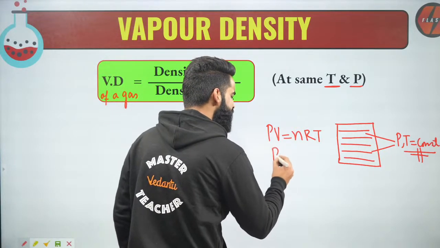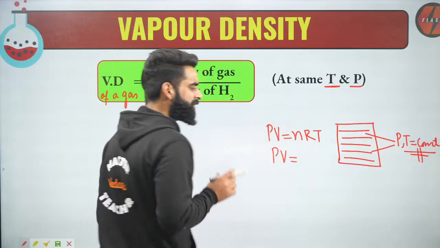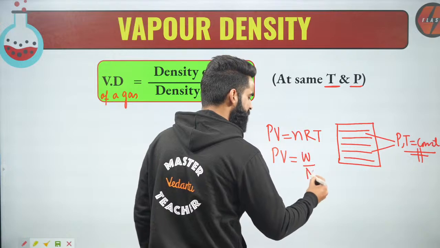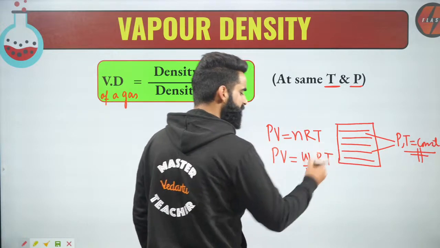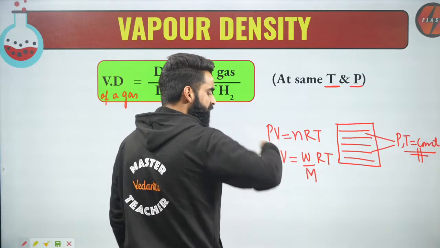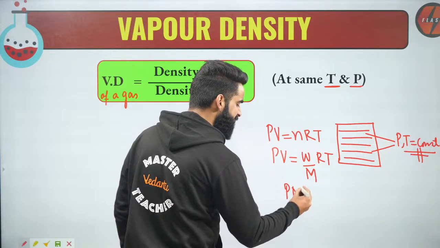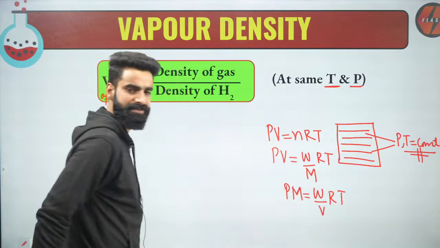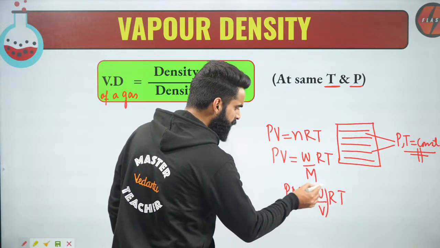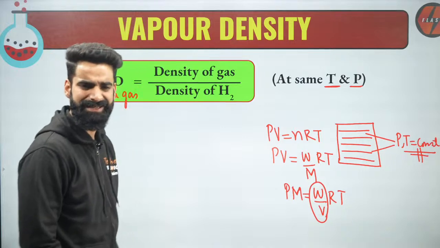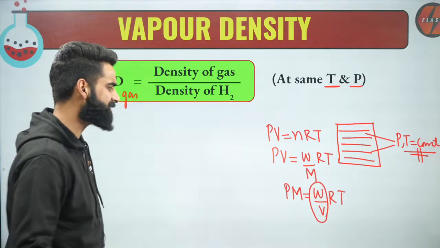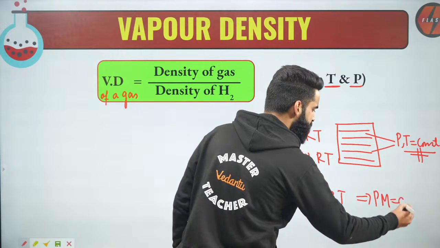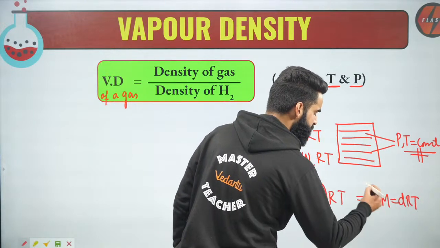Now I can write it like this: PV is equal to n RT, where the number of moles of the gas is simply given by mass of the gas divided by molar mass of the gas. So PV = (W/M) RT. If I shuffle this equation a bit, I can write it as PM is equal to (W/V) RT. What do we call this term W by V, mass by volume? Do we call it density? Absolutely. So I got one simple relation: PM is equal to dRT.